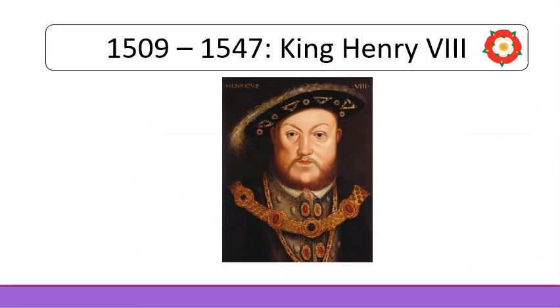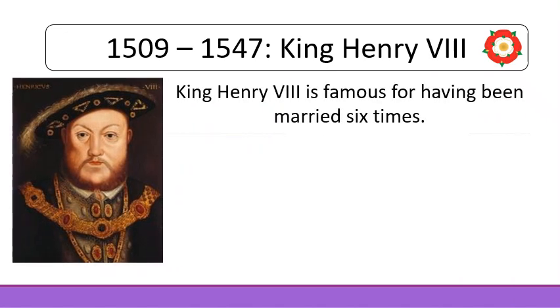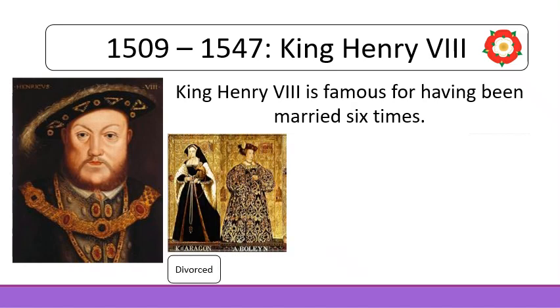In 1509, Henry VII died, and his son Henry VIII became King of England. Henry VIII is famous for having been married 6 times. First, he married Catherine of Aragon, who he divorced to marry Anne Boleyn. This marriage only lasted a couple of years before Anne Boleyn was beheaded for treason.